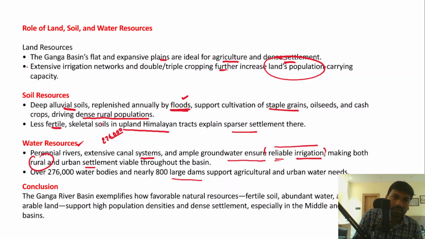So you should mention the land resources, soil resources, and water resources, and how they have influenced the distribution and also density of the population, with the relevant data. And ultimately in the conclusion, you have to write that the Ganga river basin provides favorable natural resources, and that has led to the distribution and density of the population in India. In fact, the Ganga river basin has fertile soil, abundant water, and arable land as well. So these factors have come together and they support a huge population density and distribution of the population, and in fact they also ensure the food security of our country, right?